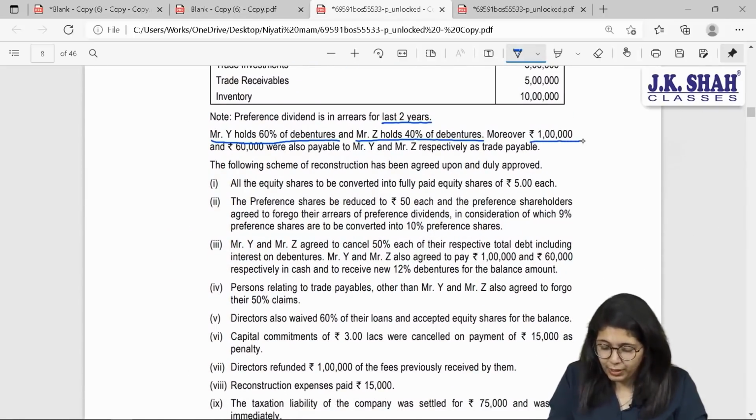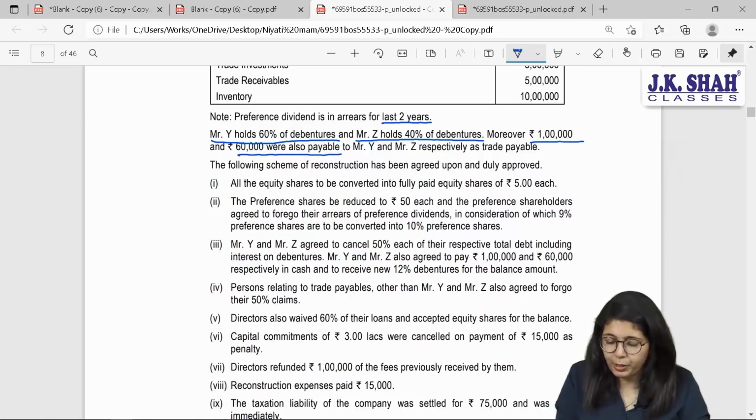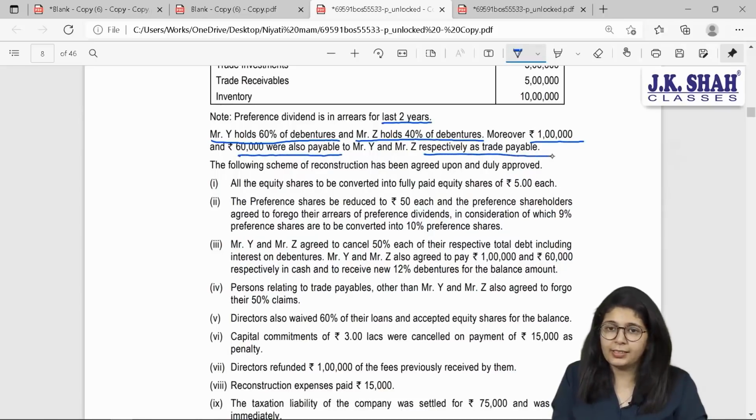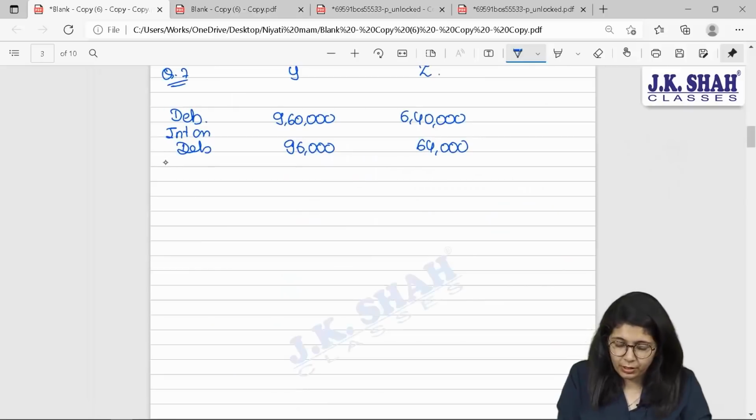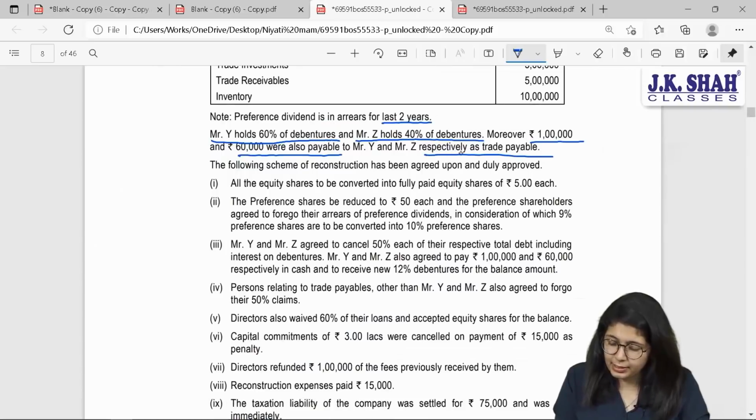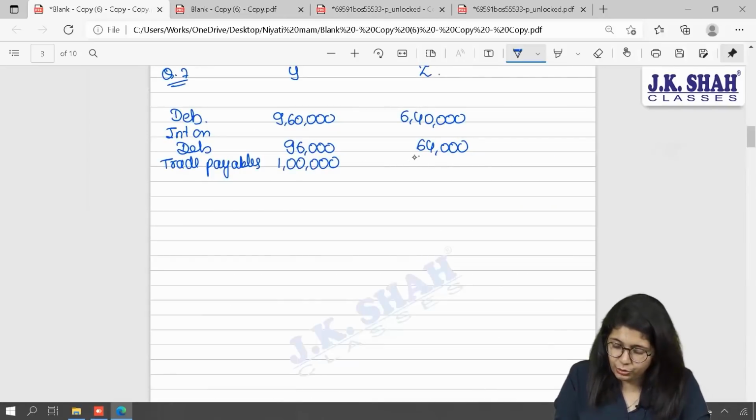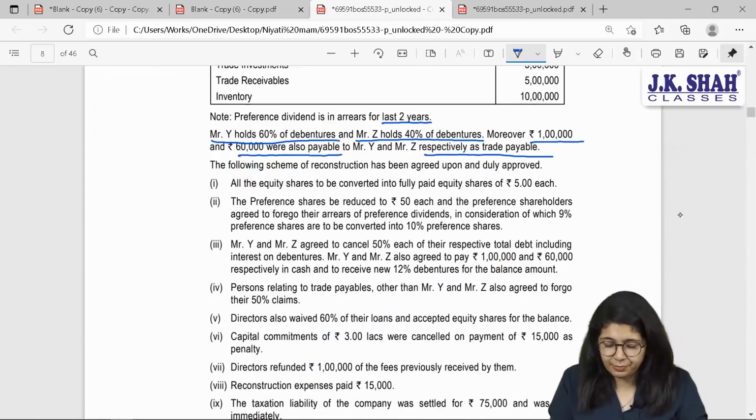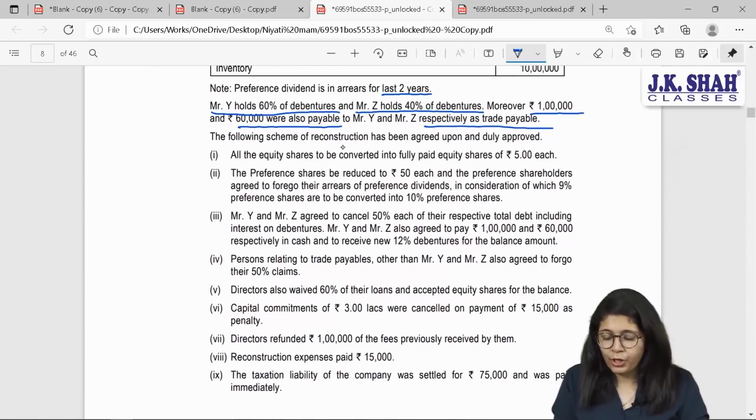Moreover, rupees 1 lakh and 60,000 were also payable to Y and Z respectively as trade payables. Okay. So, trade payables 1 lakh to Y and 60,000 to Z. These are all your liabilities. Further, the following scheme of reconstruction has been agreed upon and duly approved.